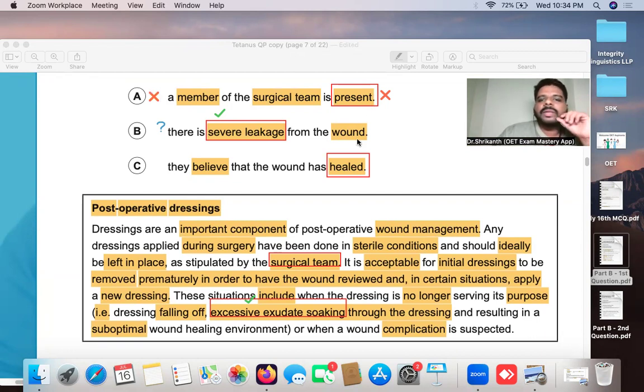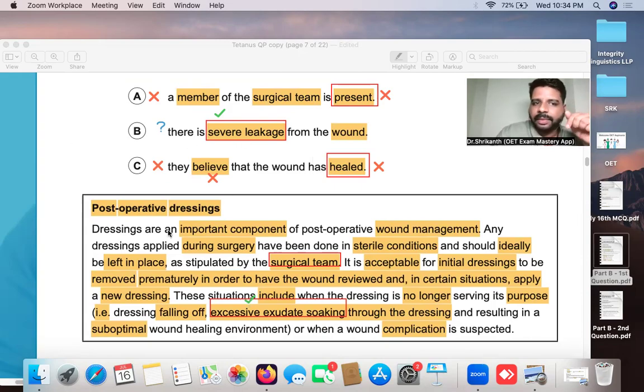Right? Now, what is the verb in answer option C? The answer option C is the staff believe the wound has healed. So, is this verb mentioned anywhere? It is not mentioned anywhere, right? The word believe, this verb is also not mentioned. So since it is not mentioned, this also is eliminated. And you suspect that B is the correct answer.